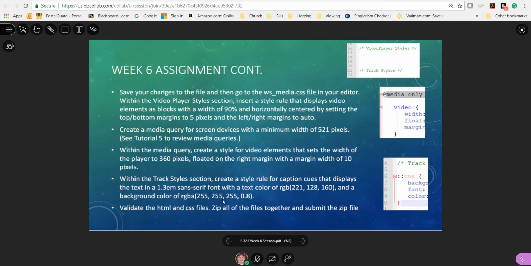So that's your font, and then your color, and then your background color. So background, font, and the font color. Then validate the HTML and CSS files. So file the files together and turn those in. Most of these are covered in the chapter except for the media query, which is covered in Tutorial 5.